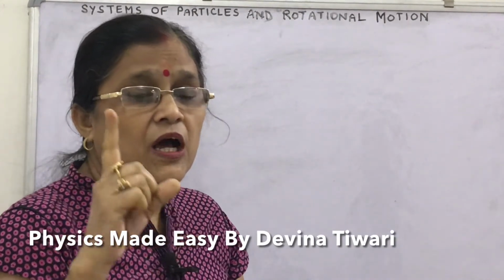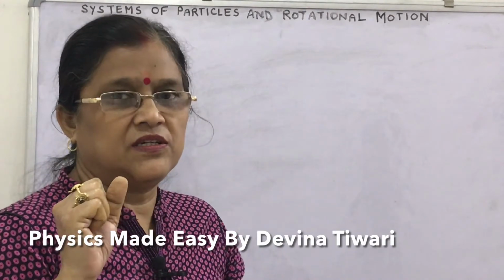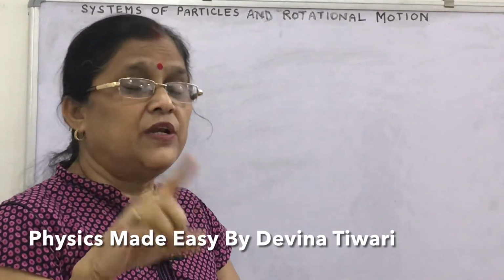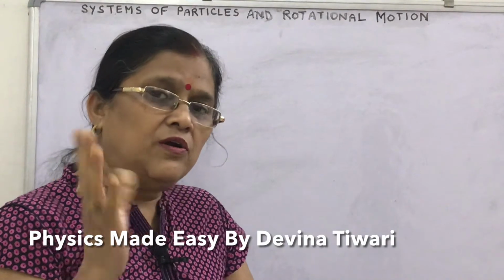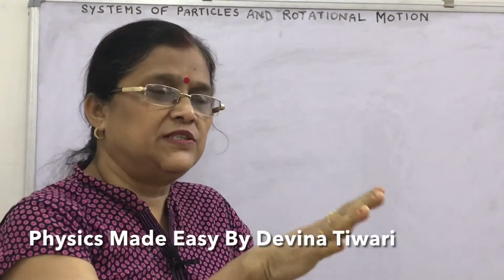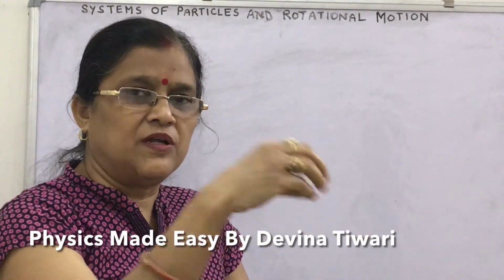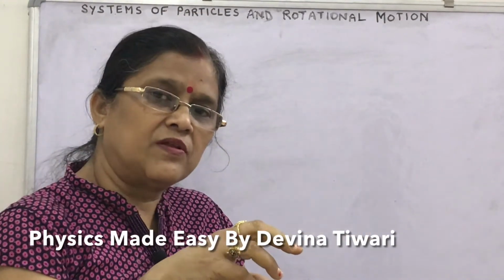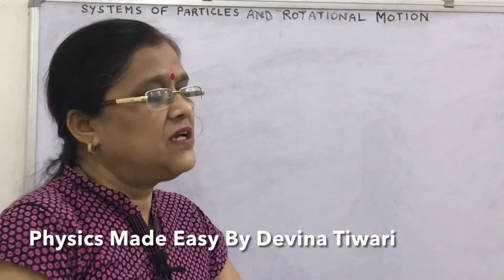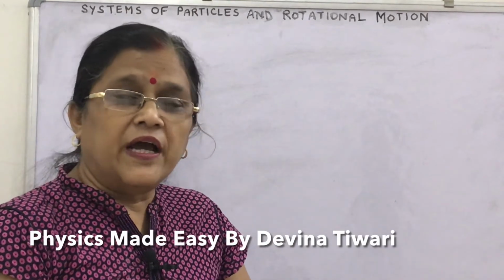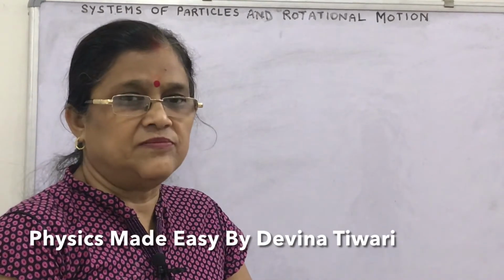Now rotation about fixed axis. So the axis will remain fixed, not only with the correspondences that linear displacement, angular displacement, force, torque. We have to discuss what are the dynamical considerations.